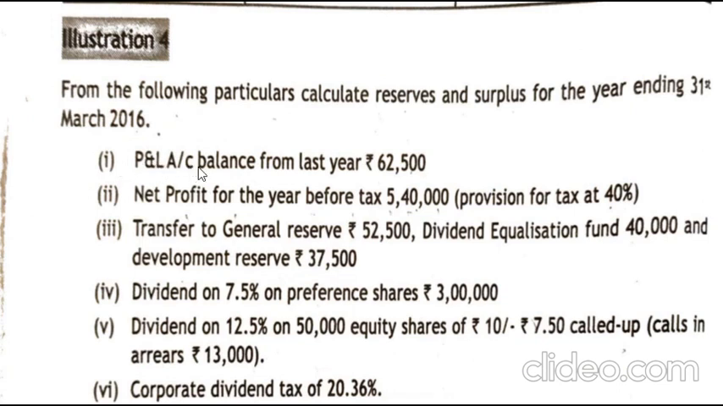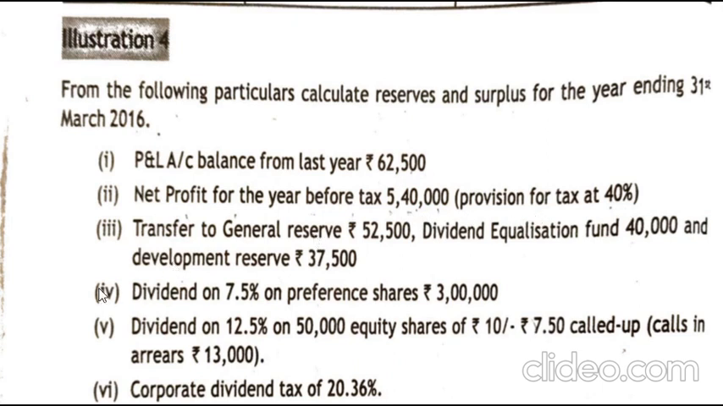First point, profit and loss account balance from last year is rupees 62,500. So last year's profit balance is 62,500. The net profit for the year before tax is 5,40,000. Provision for tax at 40%. So profit before tax is 5,40,000 and they have given provision for tax at 40%.